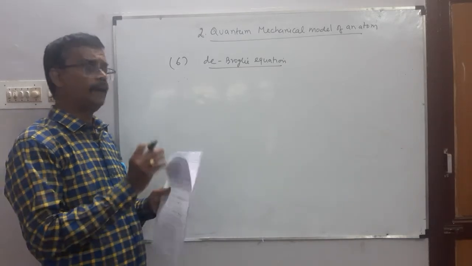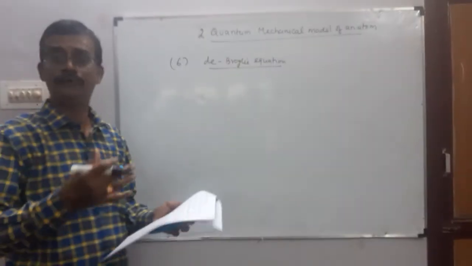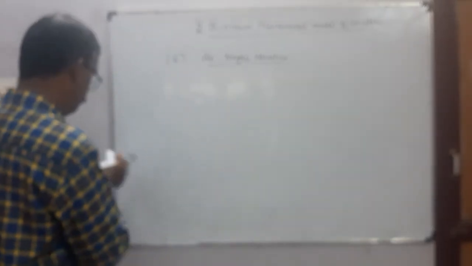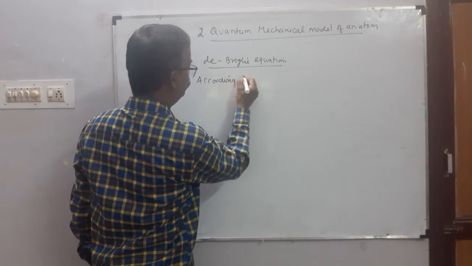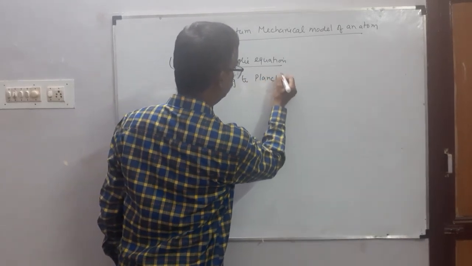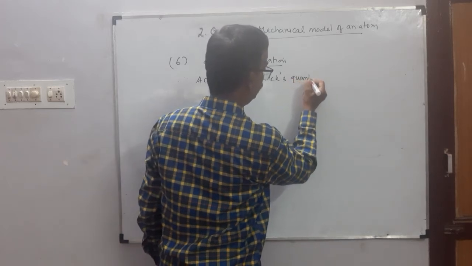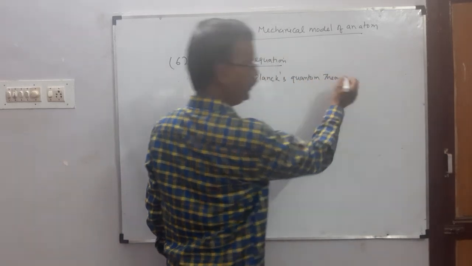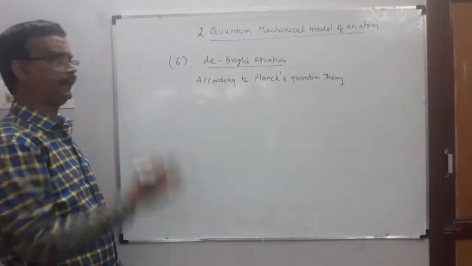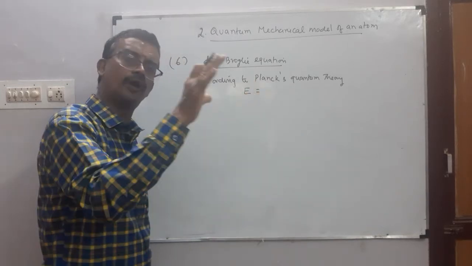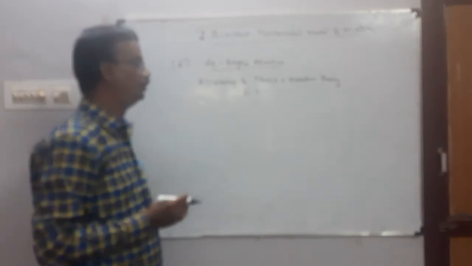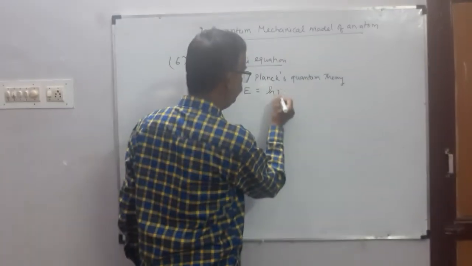Okay, if a photon is considered as a wave character, that is, when we consider light as a wave character, then according to Planck's quantum theory, the energy of the photon, the light particle, is equal to h into nu.